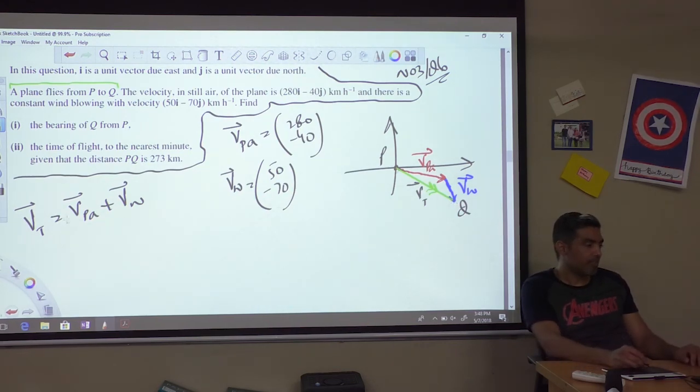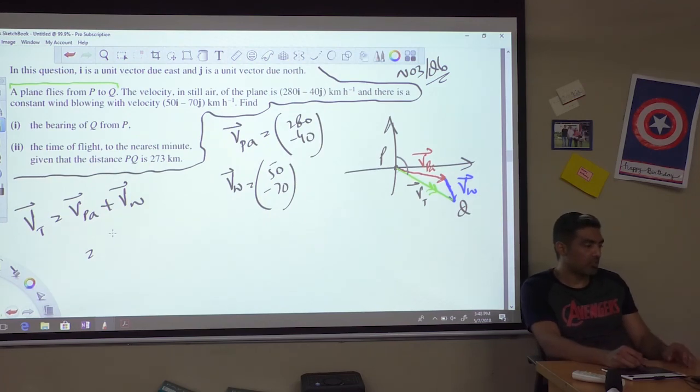So for the bearing of Q from P, what we need to find is this angle. The bearing of Q from P is this angle, the whole angle. For that I need to know the direction PQ, the vector PQ, and I'll get that from the true velocity. If I can get the true velocity, I know exactly where the plane is headed at the moment.